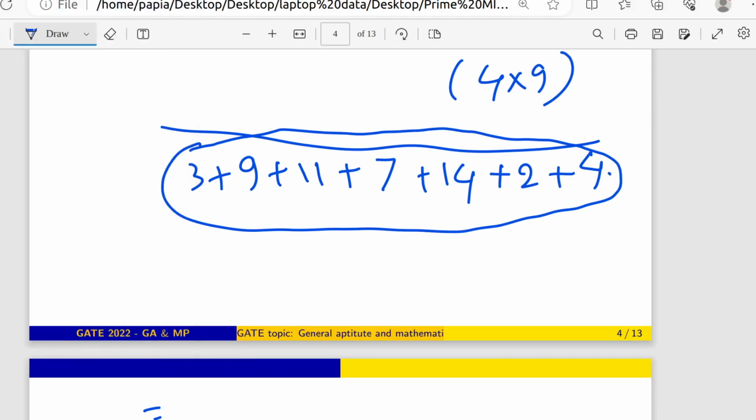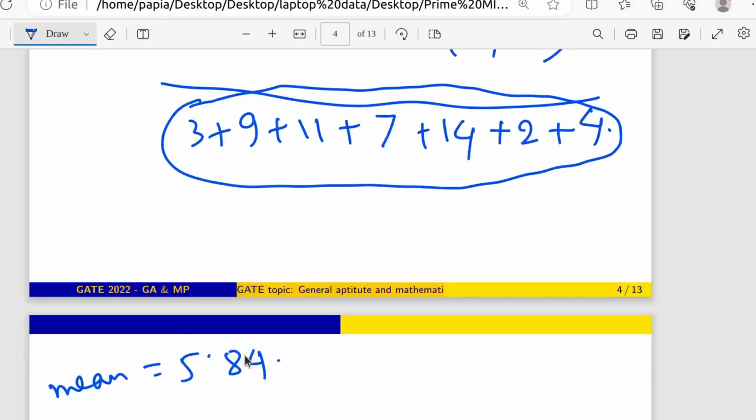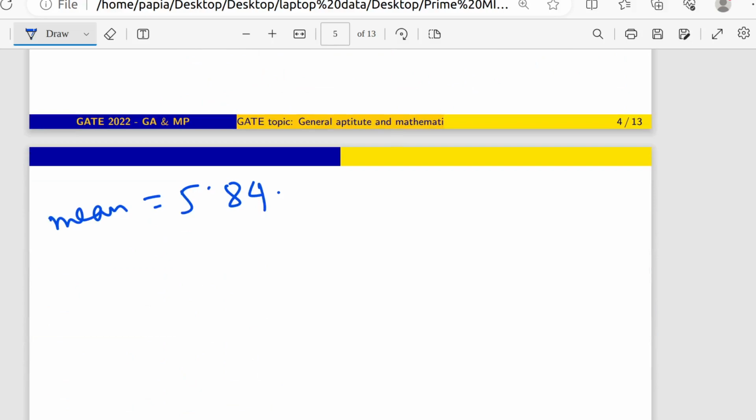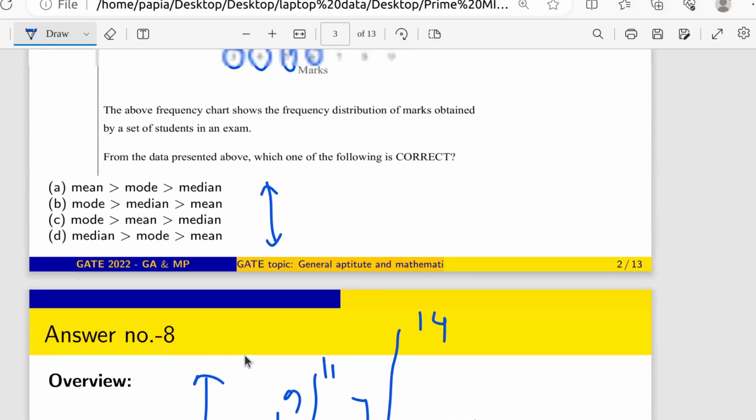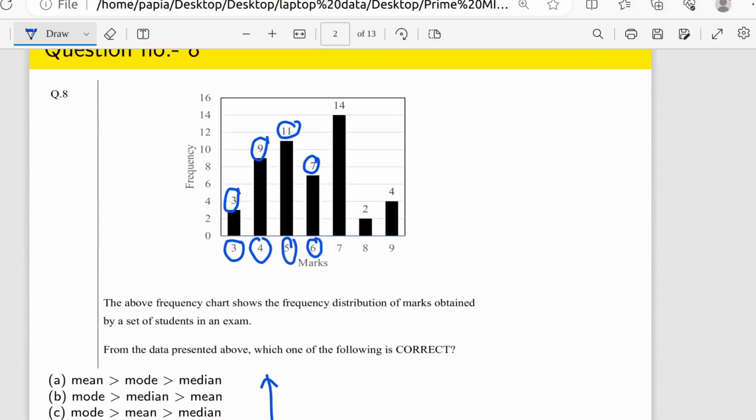Then what will be the mean here? It is 5.84 for that specific example. So this is the mean. Then what about the median and mode? Yes, so what will be the median? For that, median is very simple. Median means which one will be the middle value.